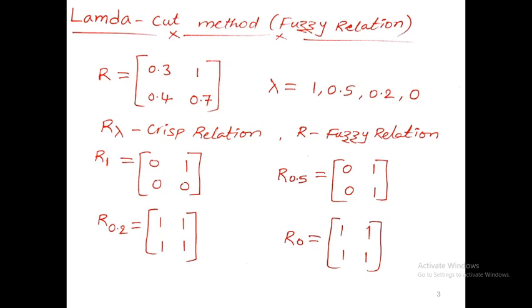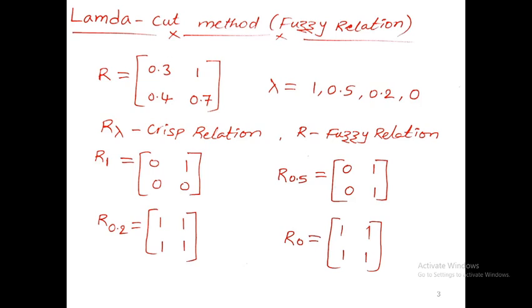Again another lambda, that is 0.2. By comparing this lambda with the fuzzy membership values in the fuzzy set, this 0.2 is less than all the membership values in the fuzzy set, that's why you'll get all ones in the R 0.2.